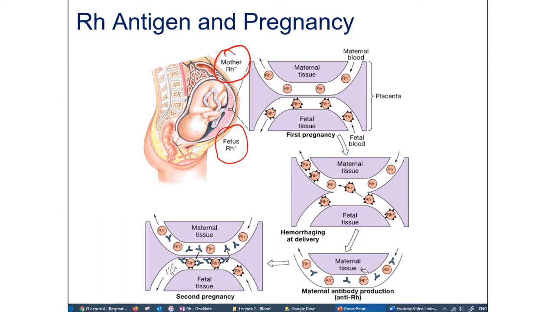Okay, and once she becomes sensitized, she will make anti-Rh antibodies. But that's not going to affect the first baby, because by the time you make the antibody, which is like a week or two later, the baby is already delivered. Okay, but this will be a problem for the second pregnancy. If the second child is also Rh positive, then these antibodies will cross the placenta and attack the baby's cells, causing them to rupture, basically.